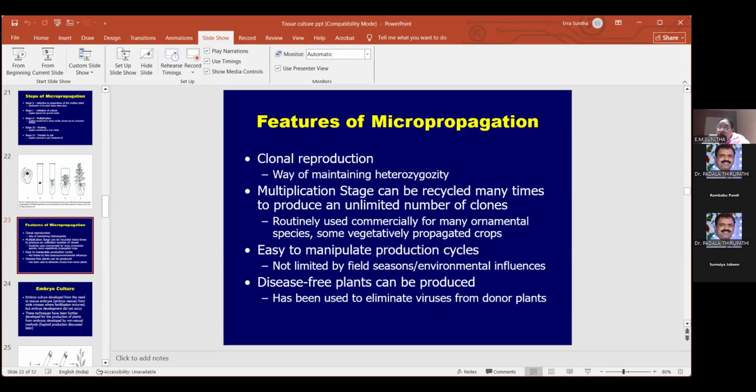The hybrid vigor, disease resistance, or any other characteristics will increase as the heterozygosity increases. So the clonal reproduction will be maintained by this heterozygosity in micropropagation. That is one feature. Next, in this you will have multiple stages. You can recycle it so many times, with unlimited clones. So many clones you can make.